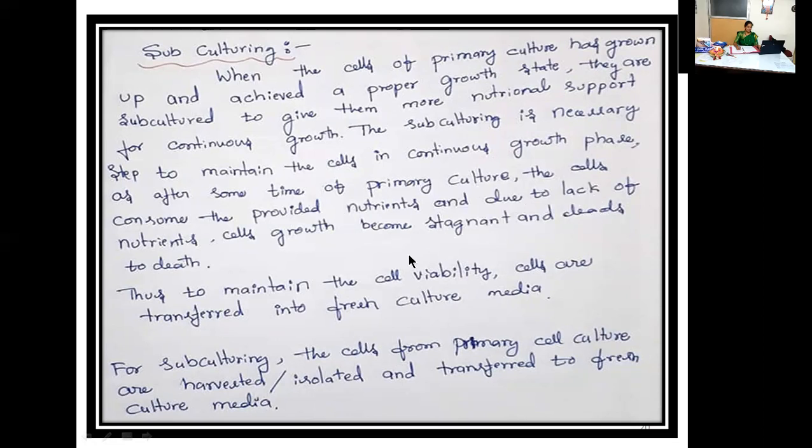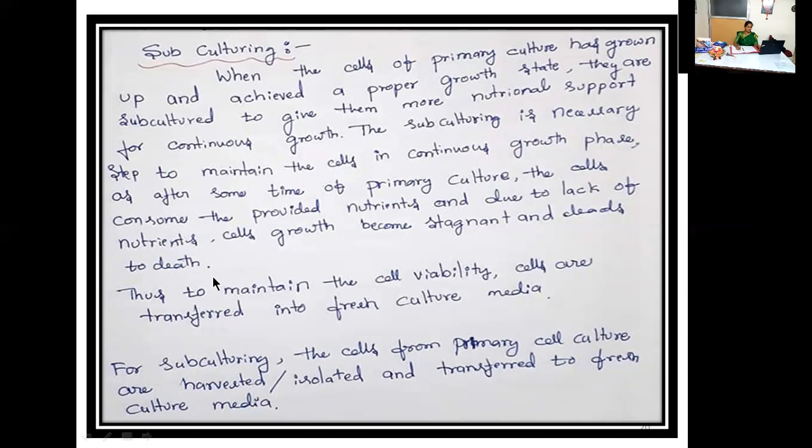Okay, to avoid this particular drawback, we are transferring the cultured cells into the fresh nutrient medium to maintain their proper optimized growth condition. Okay, thus to maintain the cell's viability, cells are transferred into the fresh culture media.